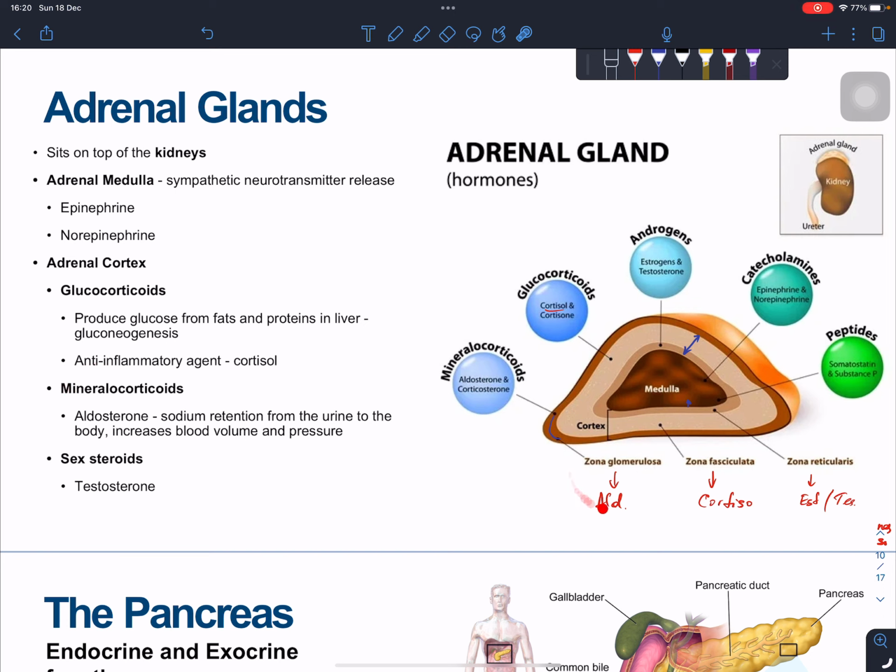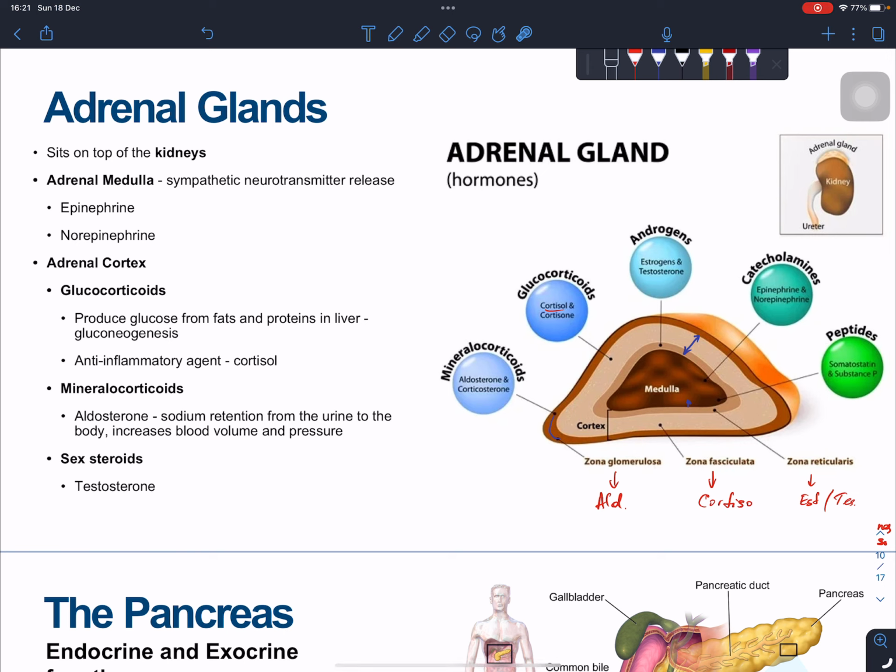So mineralocorticoids are synthesized from the zona glomerulosa. Zona glomerulosa synthesizes mineralocorticoids. For example, aldosterone is synthesized from the outermost layer of the cortex, zona glomerulosa. Their function is sodium retention from the urine into the body, which increases the blood volume and the pressure. We have learned about it already. And the central part, zona fasciculata, synthesizes glucocorticoids. The main glucocorticoid is cortisol.